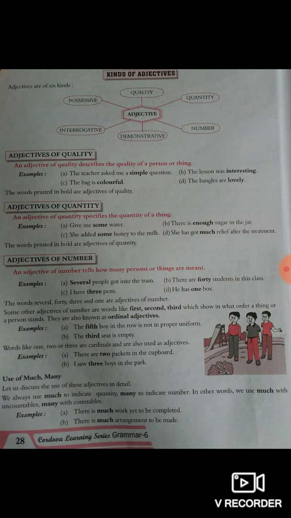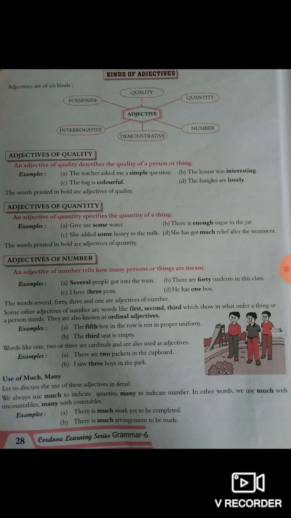Simple is adjective of quality. Okay. B number, the lesson was interesting. So interesting is what? The adjective of quality. C number, the bag is colorful. So colorful is what? Adjective of quality. And D number, the bangles are lovely. So lovely is adjective of quality.